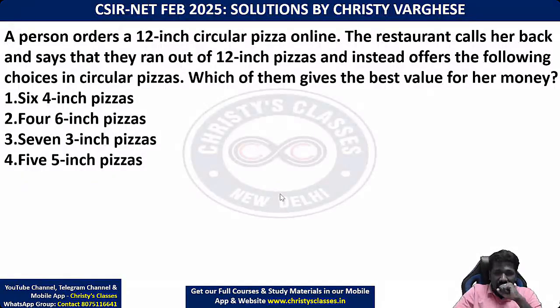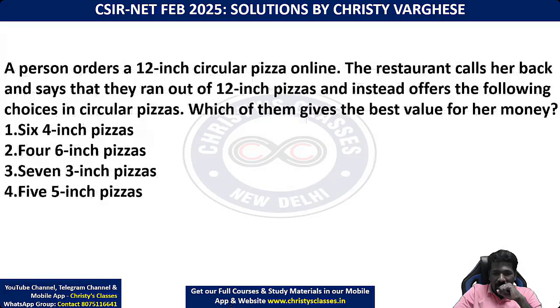Please comment, and after that, try the question. After that, I will explain. In a 12-inch pizza, is the 12-inch the circumference, or the diameter, or the radius, or something else? It won't be area, because area should be in inch square.